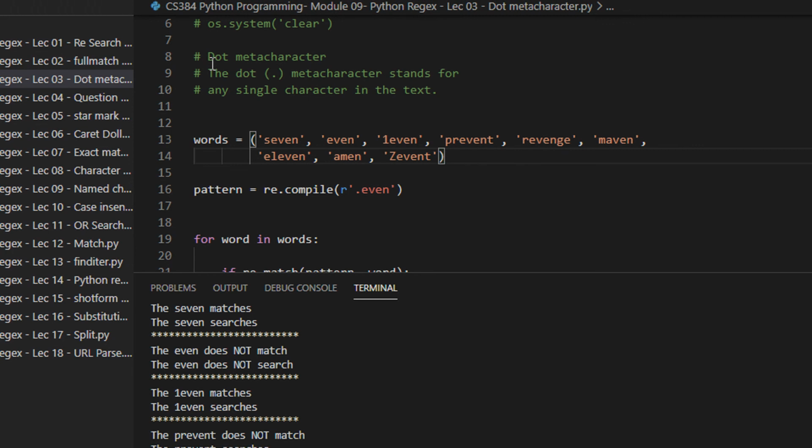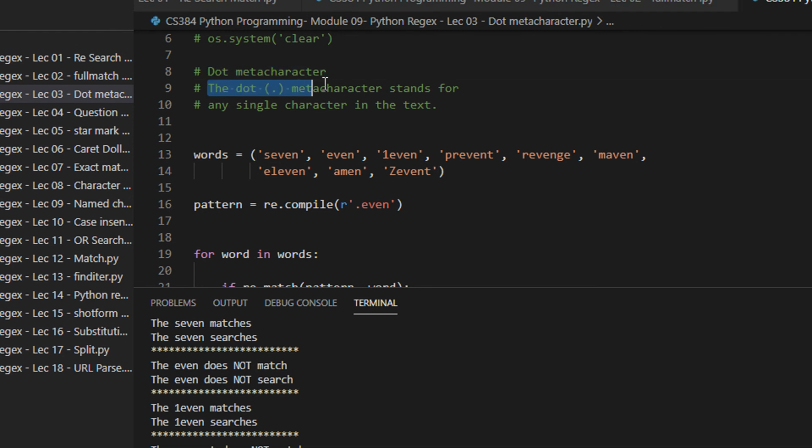So remember one thing, the dot meta character stands for any single character in the text. So for example, if you're designing an MCQ program, like let's say you're designing KBC, and you give an option, what is the capital of India? A is Delhi, B is Mumbai, C is Calcutta, D is Chennai. When the user provides an input A, B, C, D, you can match using the dot operator, so that you can be sure that he or she has provided exactly a single character input.